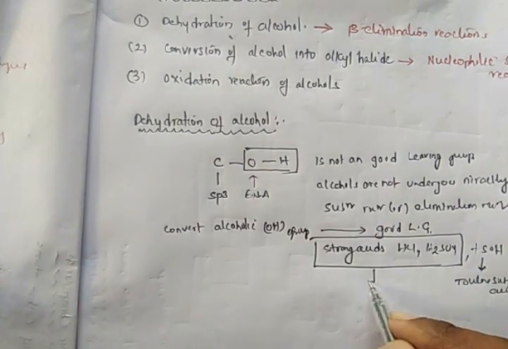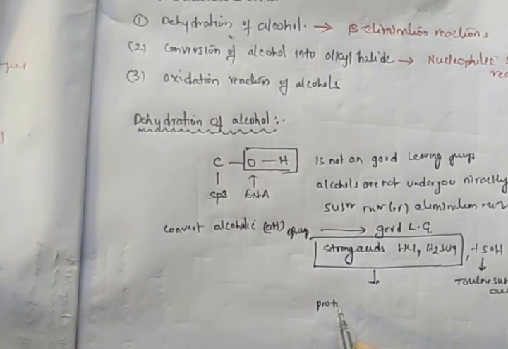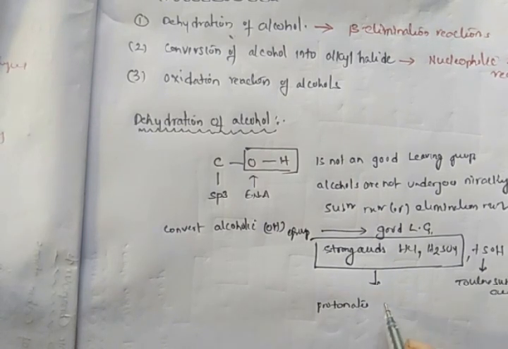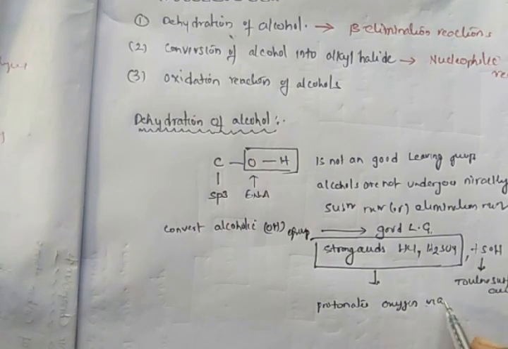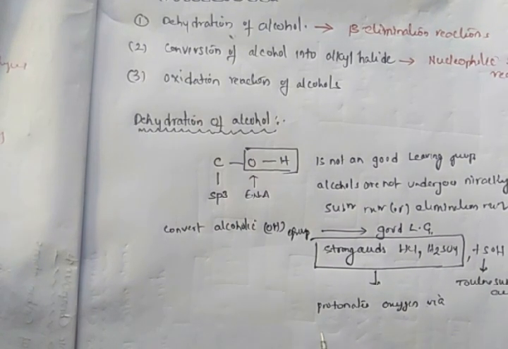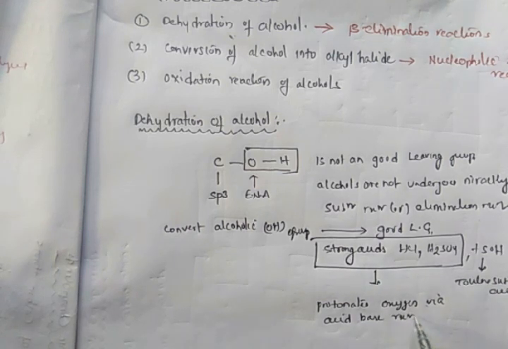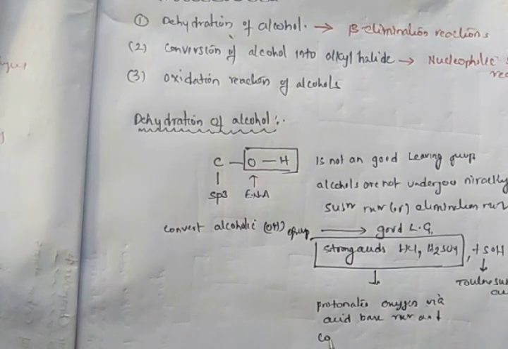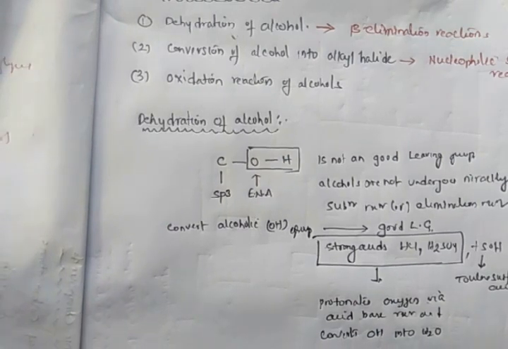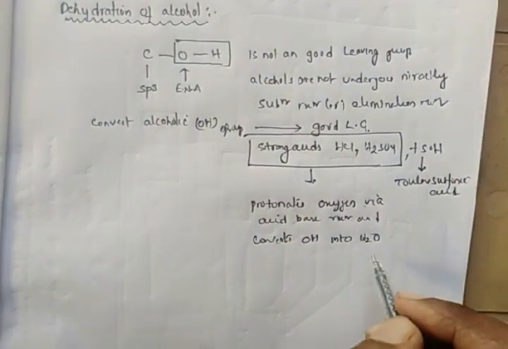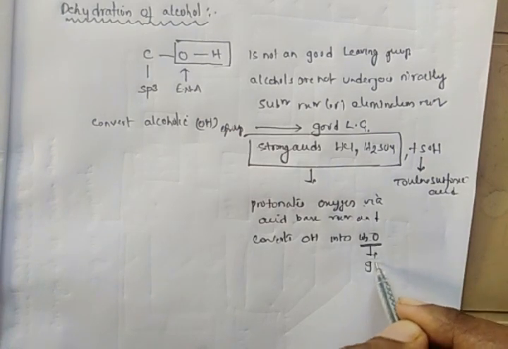These strong acids protonate oxygen via acid base reaction and convert OH into H2O, where H2O is a good leaving group.